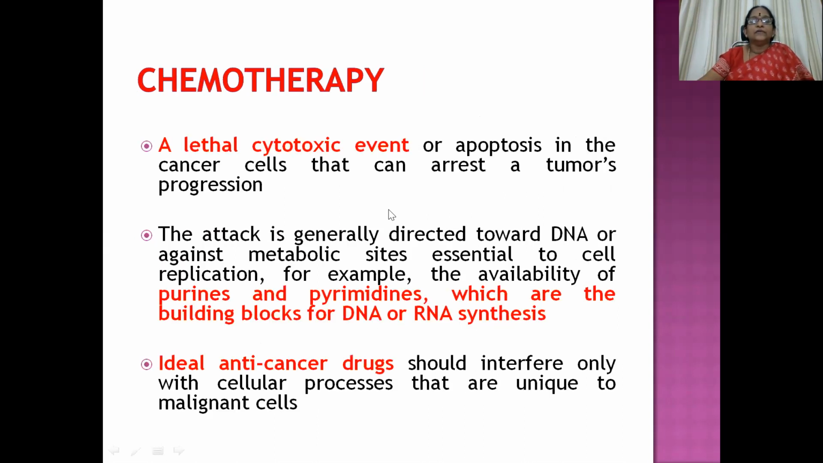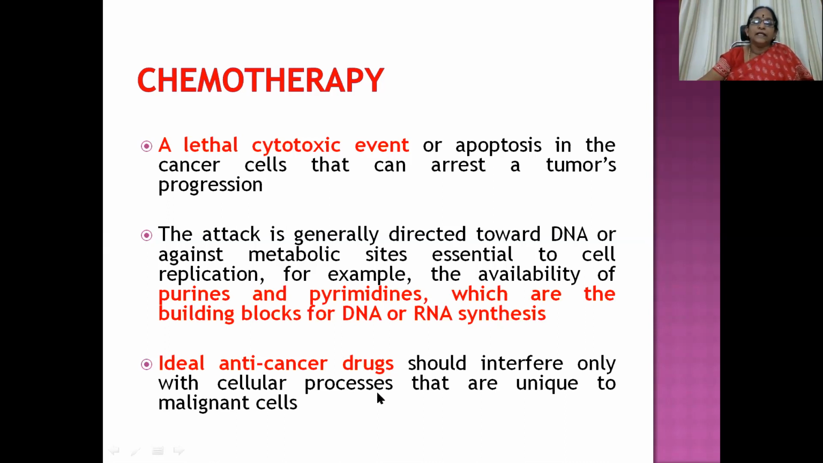So a lethal cytotoxic event or apoptosis in the cancer cells can arrest a tumor's progression, that we have discussed already in our first session. The attack is generally directed towards DNA or against metabolic sites essential to cell replication. For example, the availability of purines and pyrimidines, which are the building blocks for DNA or RNA synthesis. With this, we'll be discussing when we go to the drugs in detail, various types of drugs like antimetabolites and alkylating agents and all these things.